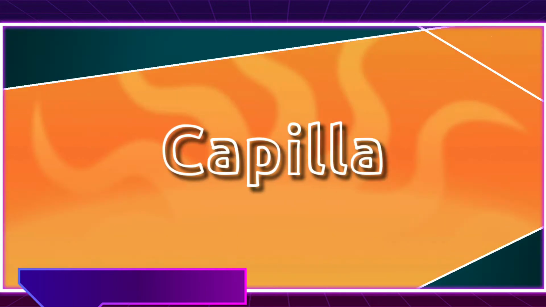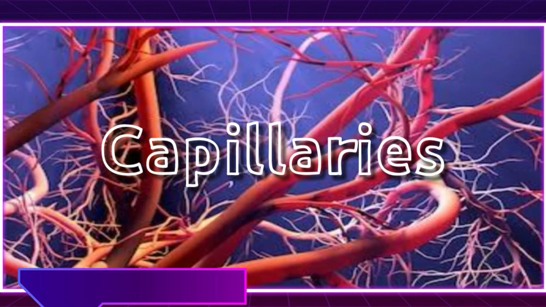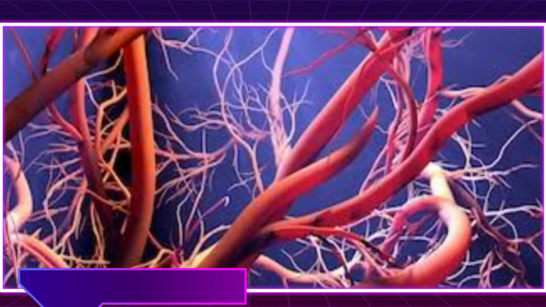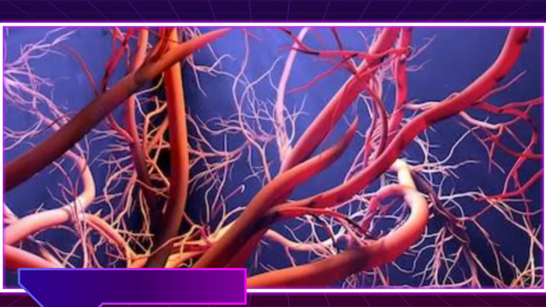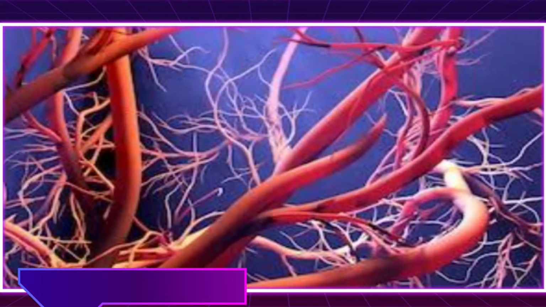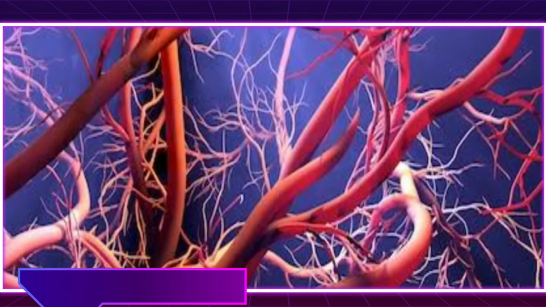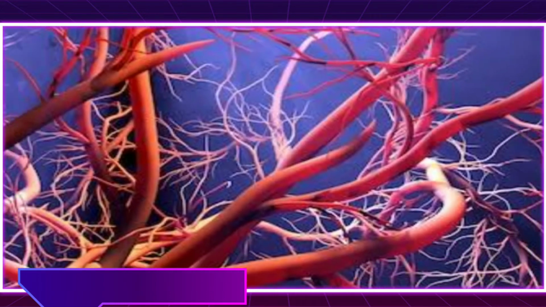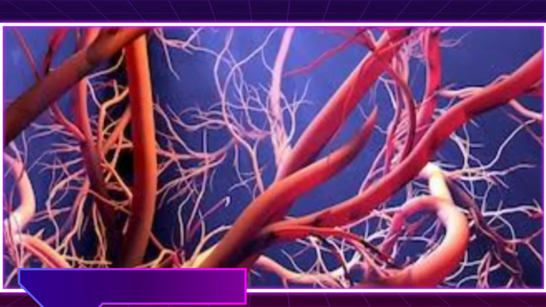Let us see capillaries. Arteries gradually branch out but decrease in their diameter as they spread in the body and finally form fine hair-like vessels called as capillaries. Walls of capillaries are extremely thin and made up of single layer of cells. Due to this, exchange of materials between capillaries and cells becomes easy.